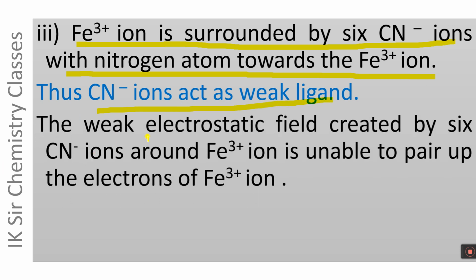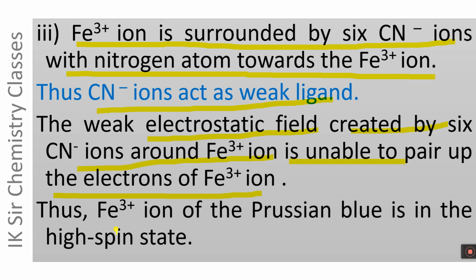The weak electrostatic field created by 6 CN- ions around Fe3+ ion is unable to pair up the electrons of Fe3+ ion. Thus, Fe3+ ion of the Prussian blue is in the high spin state. On the other hand, Fe2+ ion, as we have seen, is present in low spin state.